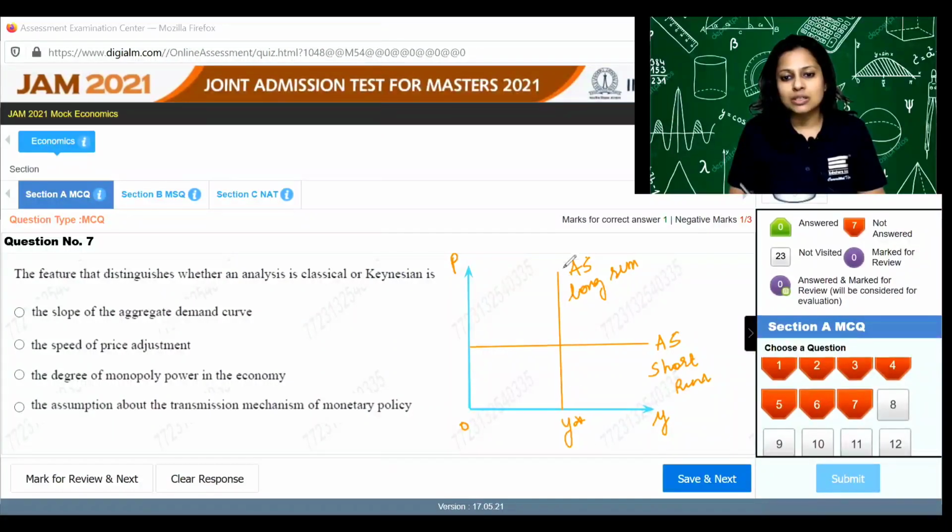While in the short run, Keynes argued that prices are fixed and demand is flexible. So it is the speed of price adjustment in which Keynes and classical theories differ. Keynes says prices are fixed and classical says prices are completely flexible.